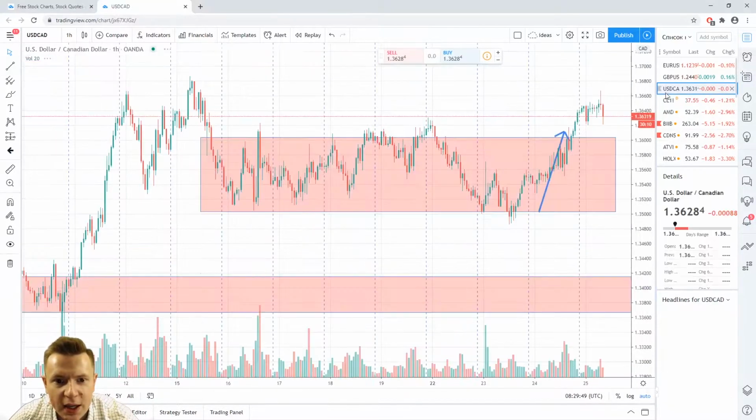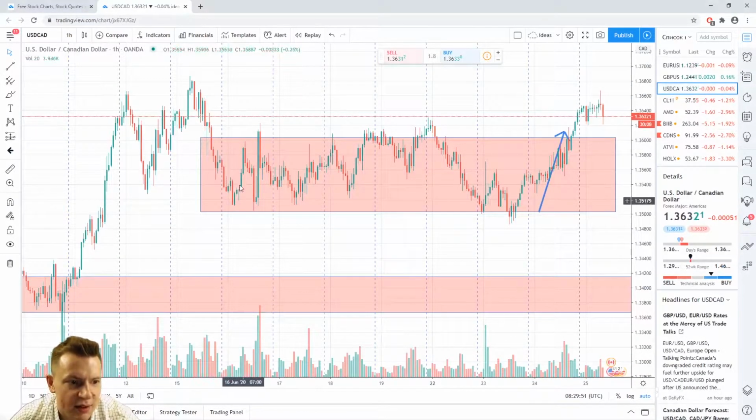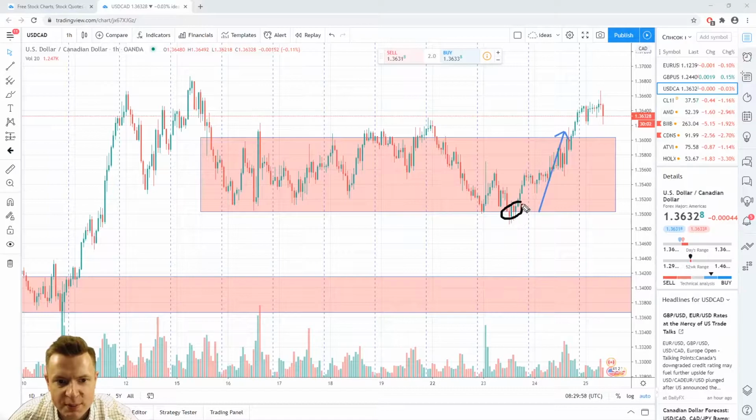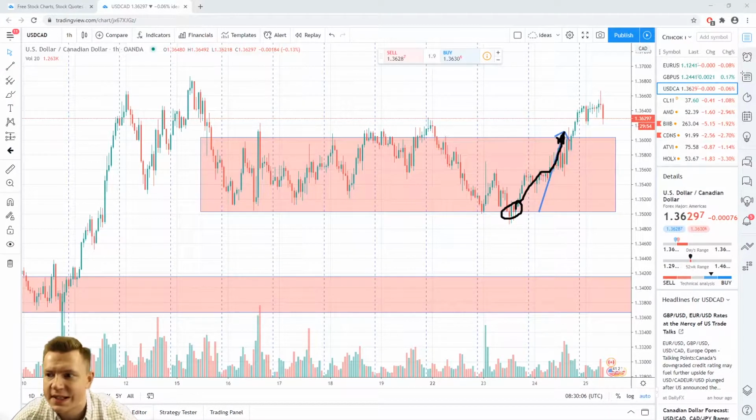Canadian dollar. In Canadian dollar, I recommended you long if price forms a reversal model near support of this consolidation. As you can see, price formed a reversal model and hit my first target around 1.36.